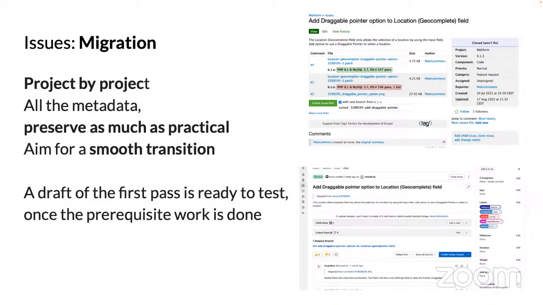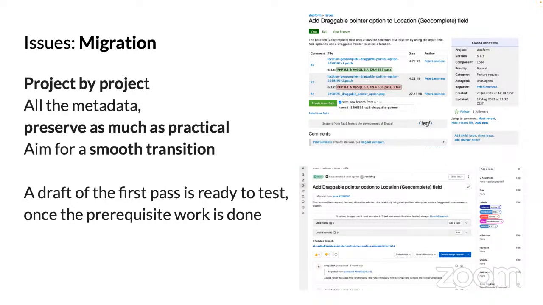And then the actual migration of issues: once all of the things coupling issues to Drupal.org are uncoupled, then we can actually start migrating issues. The way we'll do that is project by project. We can't migrate everything all at once.